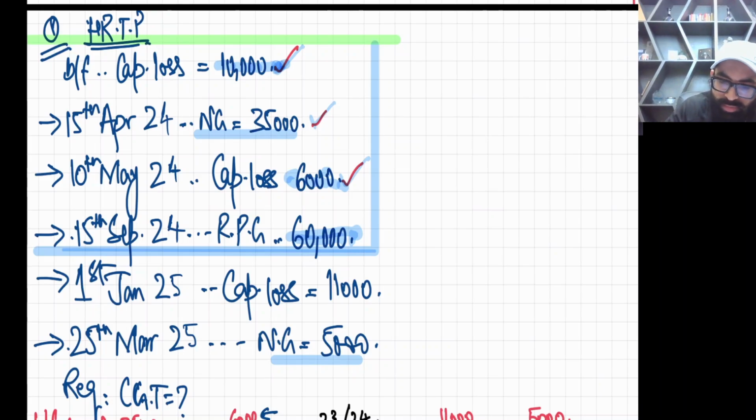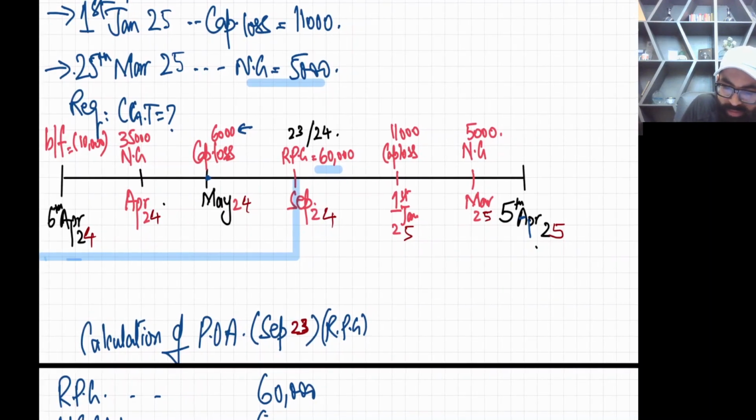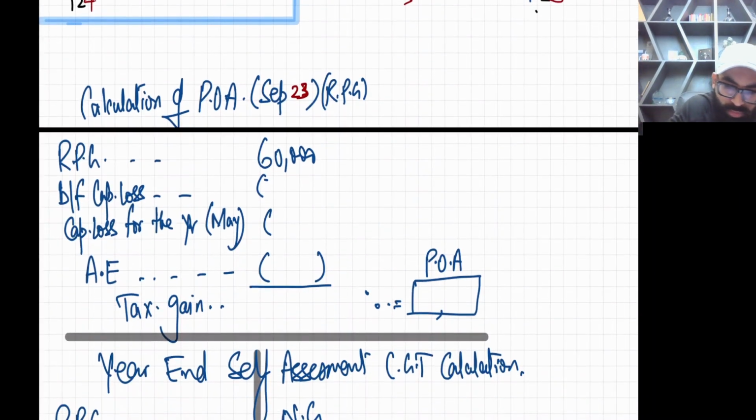So this is the brought forward loss and this is the for the year loss. Both will be used. This is the sketch. If you want the timeline, this is the timeline we have used in September 24. Till September 24, all losses should be used. So the calculation of POA, RPG September 24.